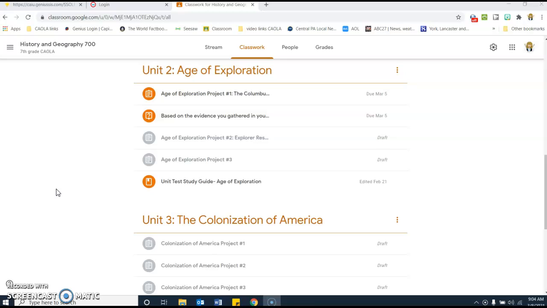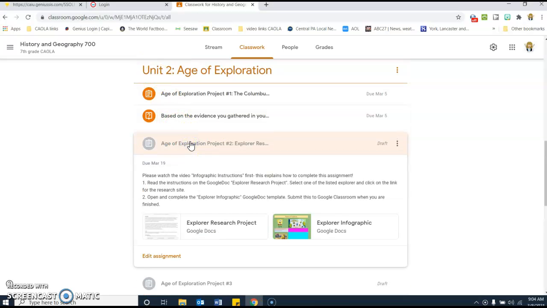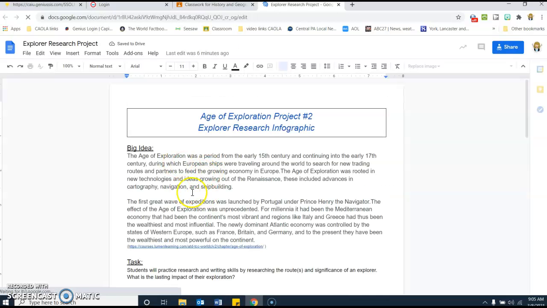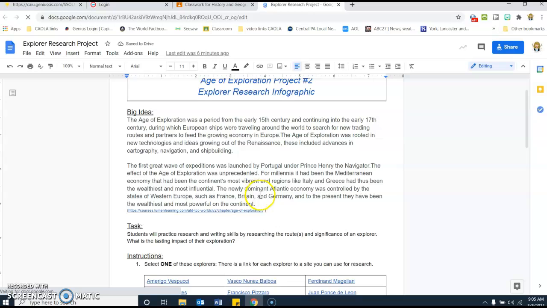which is some research you're going to do on an explorer and an infographic. So you're going to obviously click here on Age of Exploration project number 2. You'll see that you should hopefully be doing right now the very first thing, which is watching the infographic instructions. And so the first thing you're going to click on is this Google Doc that says Explorer Research Project. You'll click here. You'll obviously read through the big idea and the task.